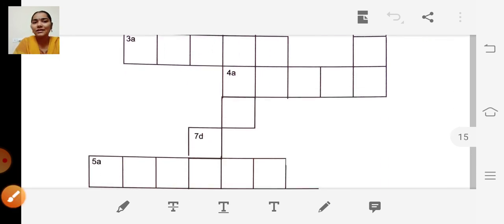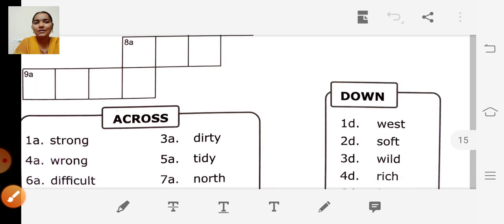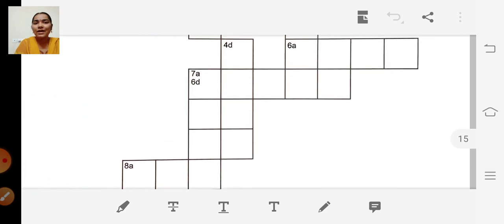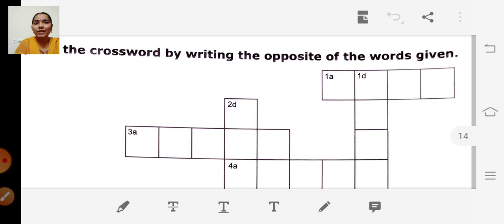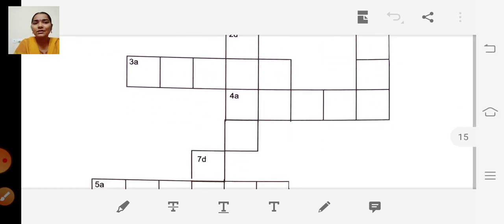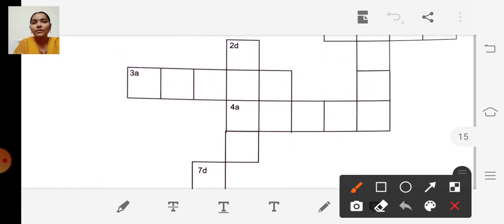Is it very interesting? Yes. So second D is soft. What is the opposite of soft? Hard, right? So where is 2D? Yes, here. 2D. Opposite of soft is hard. So H, A, R, D. Hard. Okay.